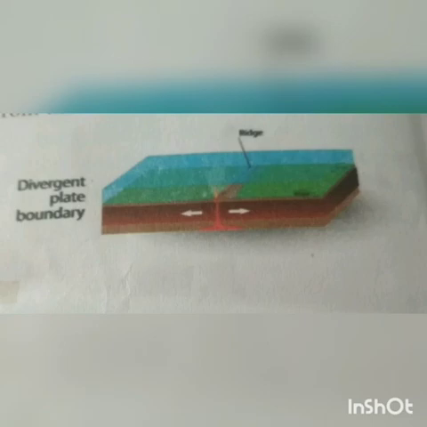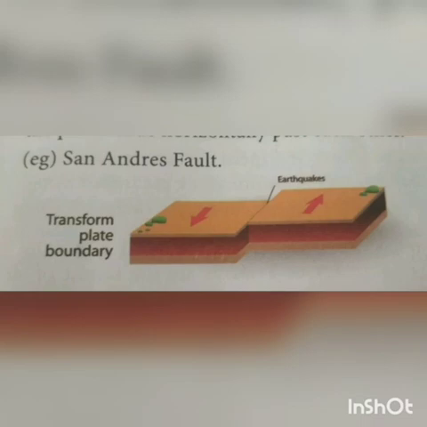Divergent boundary. Here the plates pull away from each other as magma pushes up from the mantle. For example, Mid-Atlantic Ridge. Third one, conservative or transform boundary. Here the plates slide horizontally past each other. For example, San Andreas Fault.